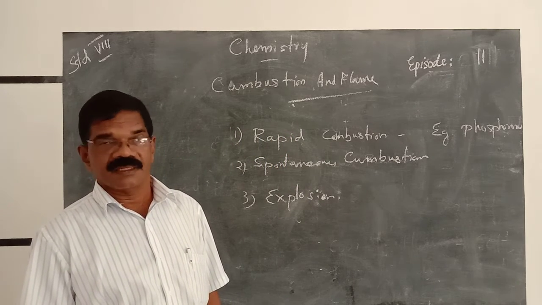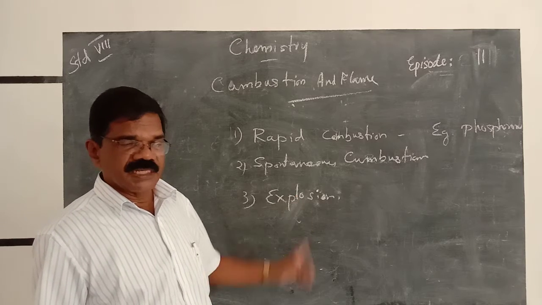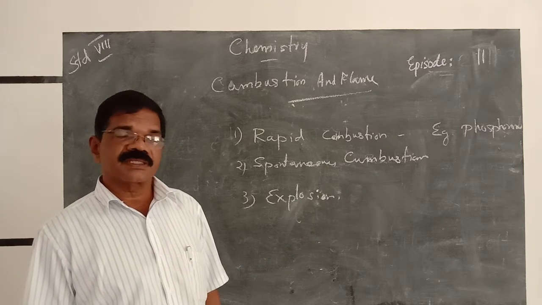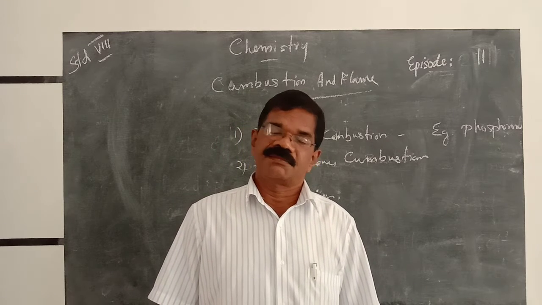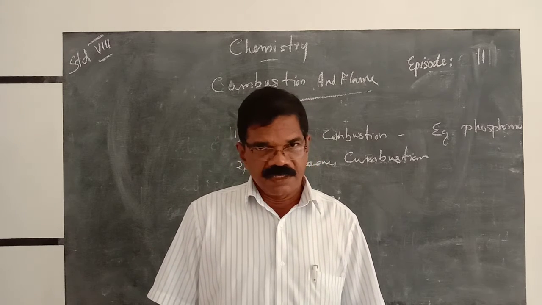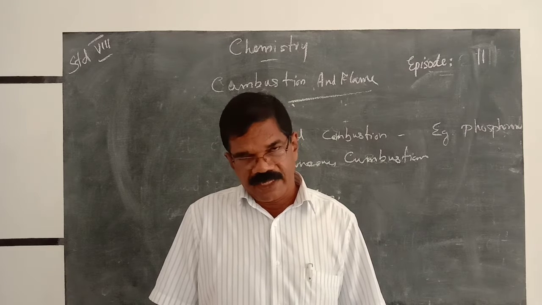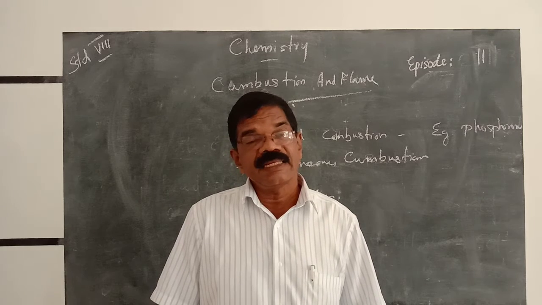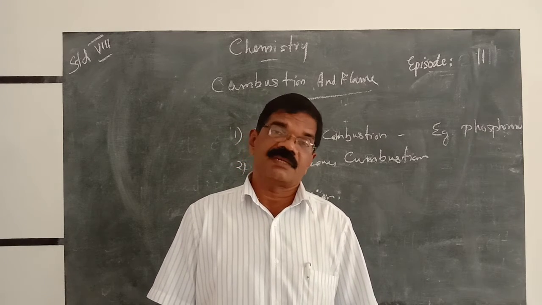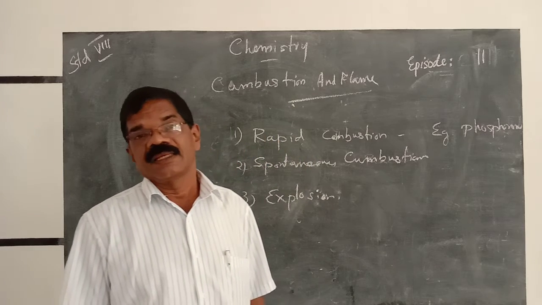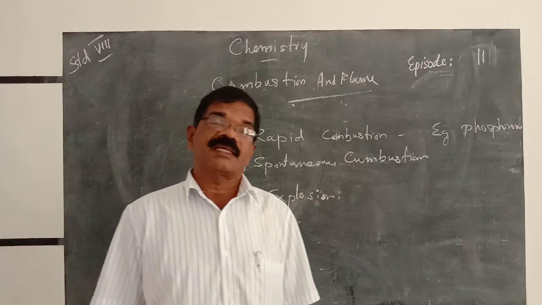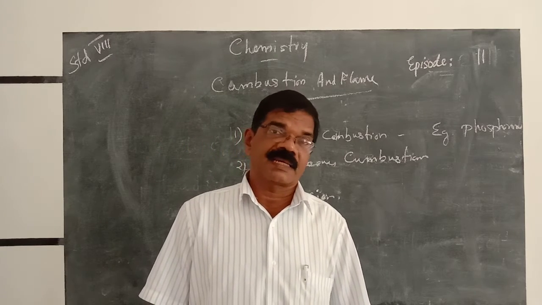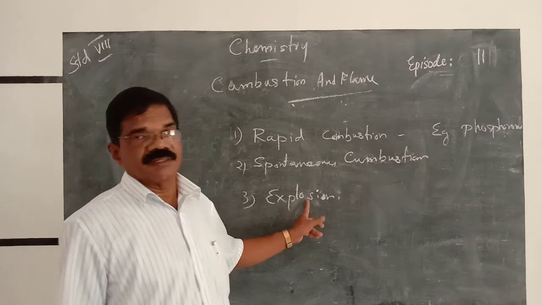Then there is explosion. Explosion means fireworks, that is, gunpowder. In addition to burning, it produces light and sound.